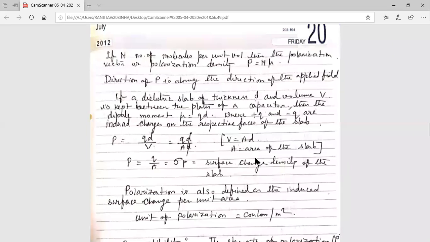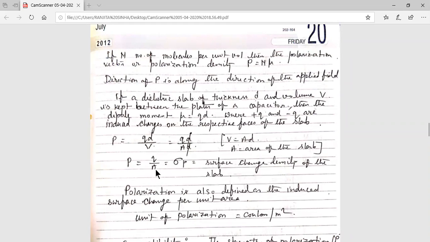So polarization vector or polarization density can be written in terms of the surface charge density of the slab. So polarization is also defined as the induced surface charge per unit area. Here q is the induced surface charge and A is the area of the slab.